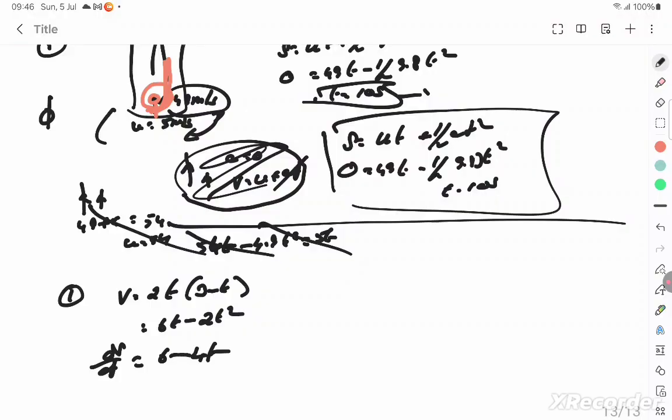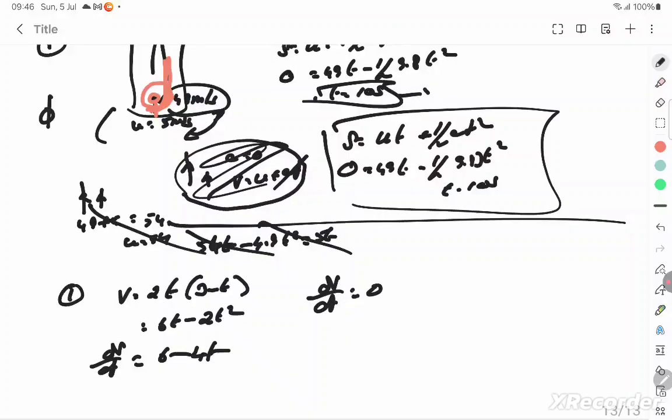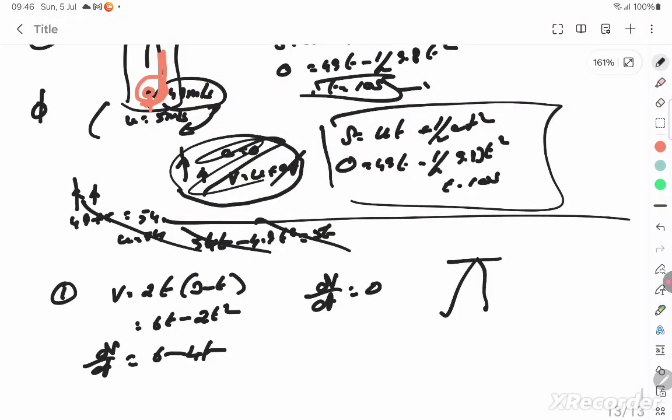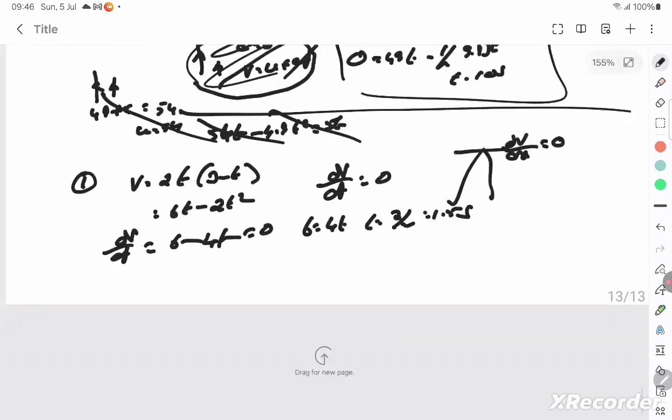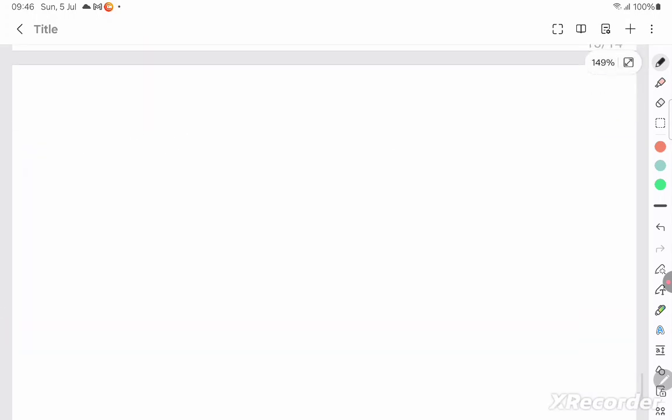If you want to find at what time the velocity is maximum, you should know dv by dt should be equal to 0. That's when, in a velocity graph, the maximum occurs when the slope is equal to 0. So 6 minus 4t is equal to 0, 6 is equal to 4t. t is equal to 3 by 2 or 1.5 seconds is the answer. That's the answer for the first question.